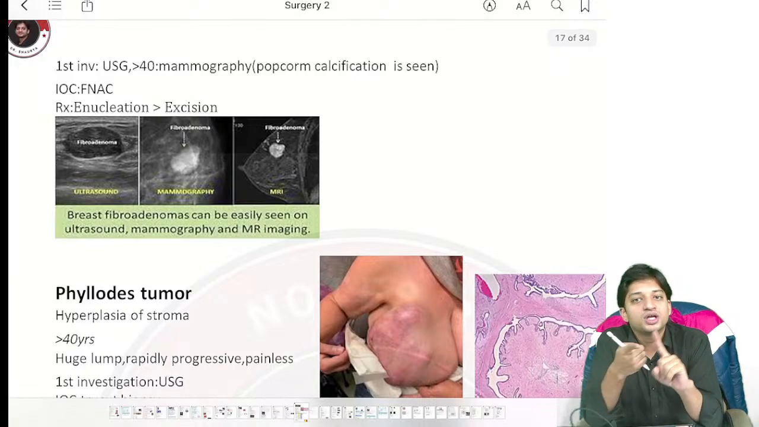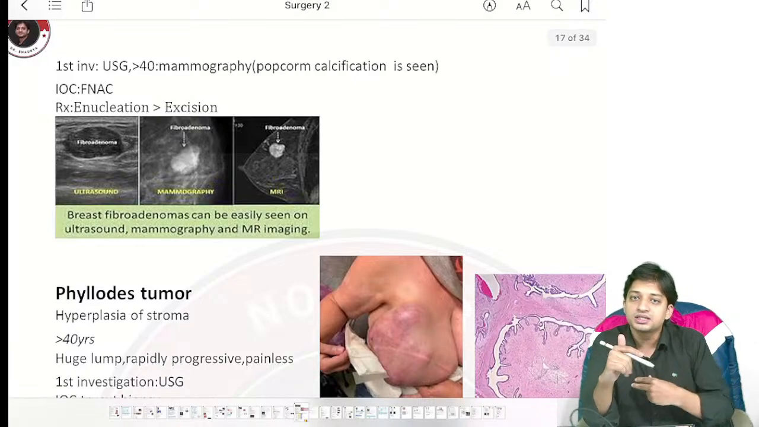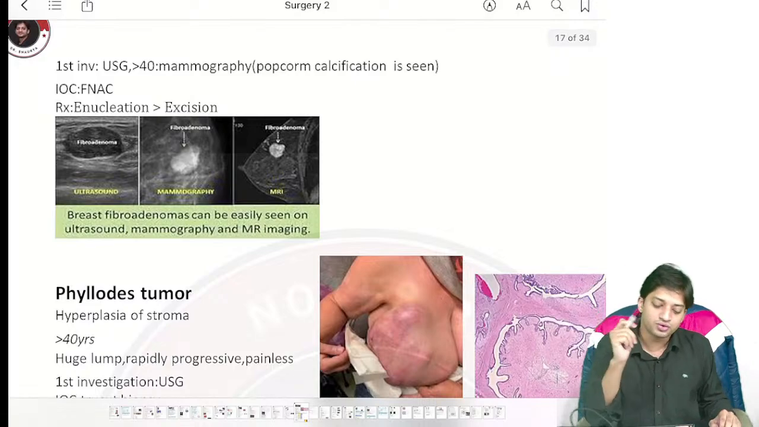First of all, they will give you the age group, 15 to 25 years, hypermobile, painless lump in the breast that is moving from one place to another on examination. Another investigation they will ask you is USG.